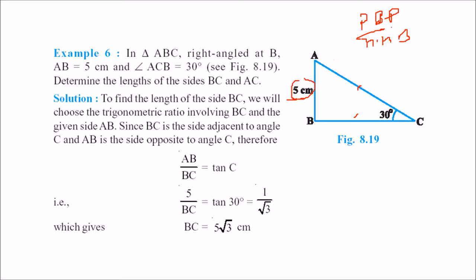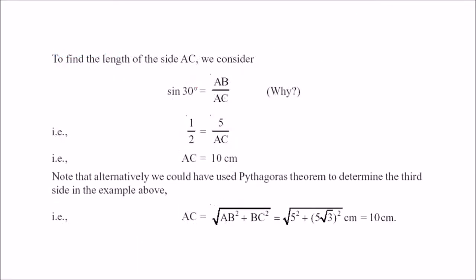Wherever the perpendicular is there, you can take either this one or this one. You cannot take base by hypotenuse, because neither the base nor the height is known. So tan C is what? Tan C is perpendicular by base, AB by BC. AB is given as 5, and BC we can find because tan 30 degrees is 1 by root 3. So BC is 5 root 3. By this angle, sine 30 is AB by AC. Sine 30 is half, 5 by AC, so AC is 10. And the third side can easily be found using the Pythagoras theorem.